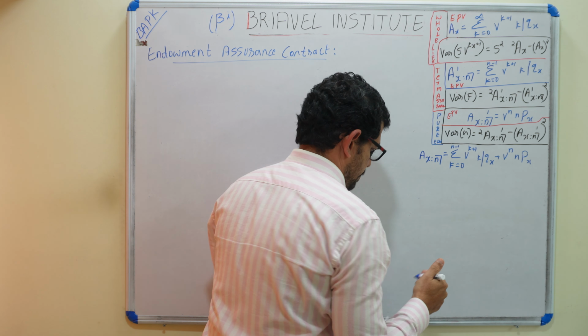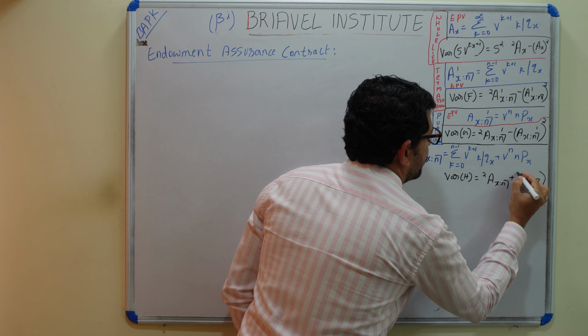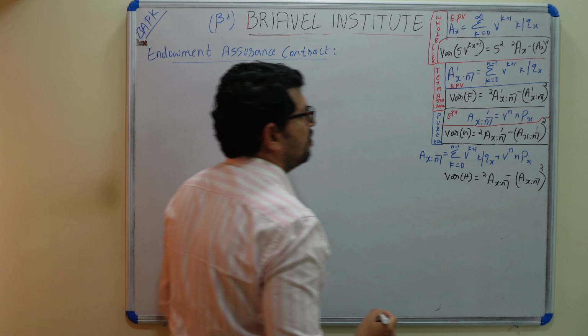And the variance we will write: variance of Z is equal to 2A_{x:n} plus A_{x:n} whole square. This is not a plus, it's a minus: minus A_{x:n} whole square. So we studied one more term. Now you see A_{x:n}. Using this equation, we can find out one more problem.